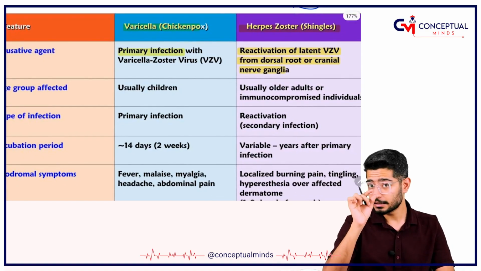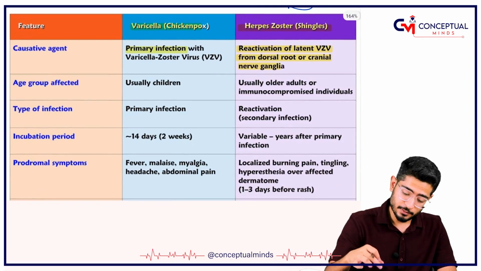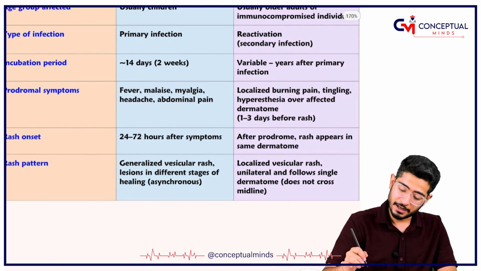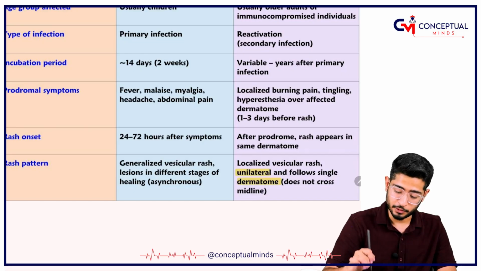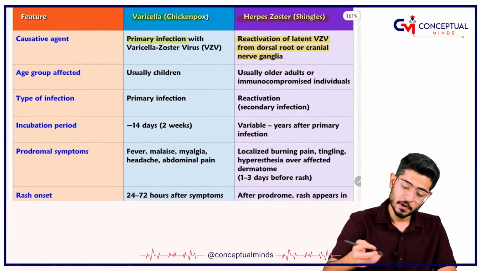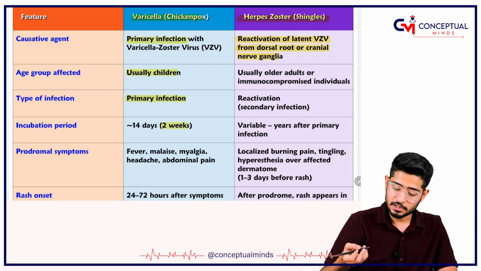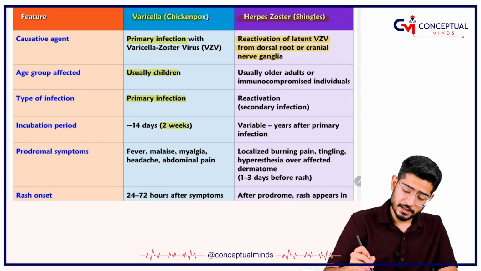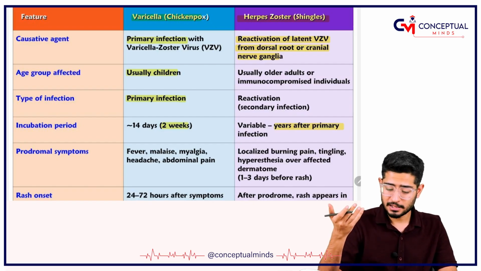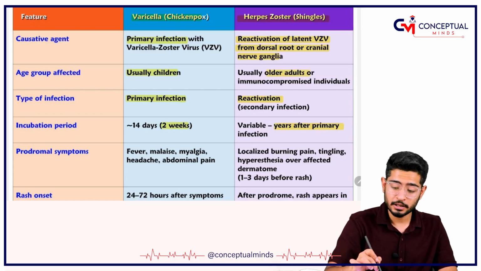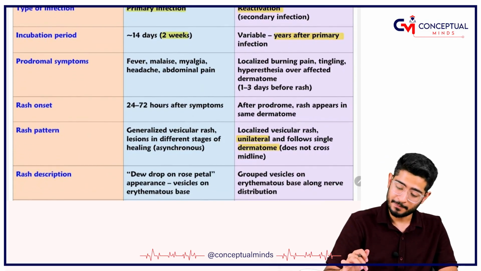And because it is there in the dorsal root ganglia, my dear friends, please understand that the pattern of the rash is unilateral and dermatomal. So very simple, varicella is going to be in children because it's occurring for the first time. It's a primary infection, and the incubation period is 2 weeks. Shingles is variable, years after the primary infection they can occur, because they occur due to reactivation, and that's why they affect older adults or immunocompromised patients.